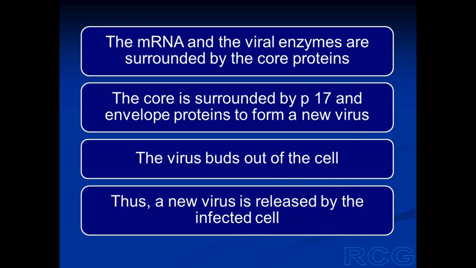This virus buds out of the cell, and while it is coming out, it picks up a part of the cell membrane of the infected cell, which will form a lipid bilayer around the virus. GP41 will be inserted in the lipid bilayer, and GP120 will be present on the surface of the lipid bilayer. So in this way, a new virus is formed and is released from the infected helper T cell.